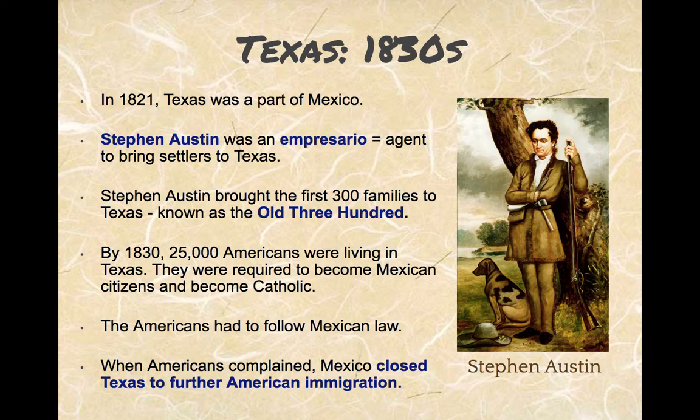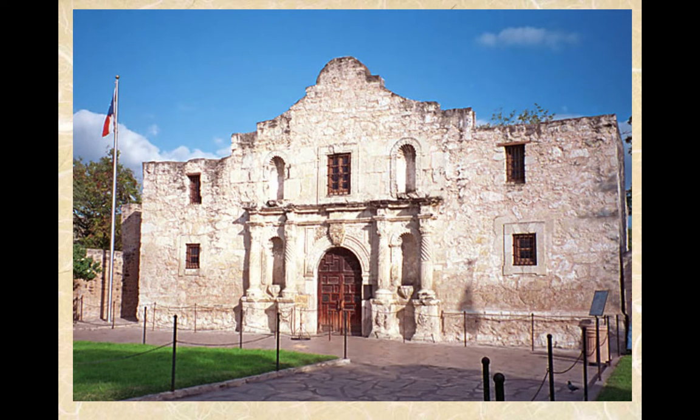They had to convert to Catholicism. They had to be Catholic, so if they were Protestant, they had to convert to Catholicism. And they had to follow Mexican law. And one law being you could not bring slavery into Mexico. Even before this, United States citizens were coming illegally, so illegal immigrants were coming into Texas from the United States, and then the Mexican government finally stopped allowing people from the United States to come to Texas.